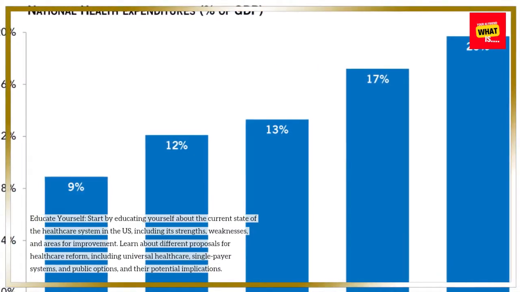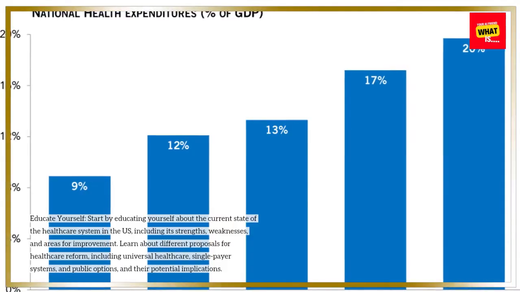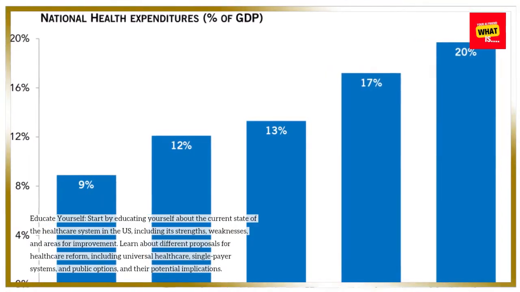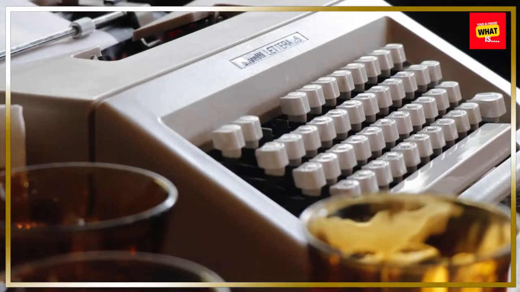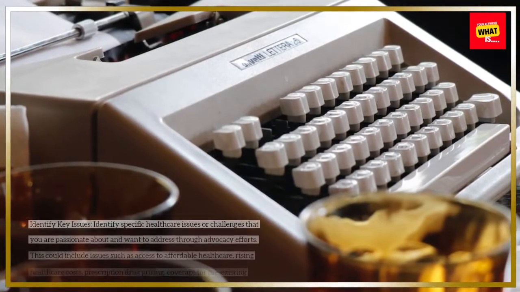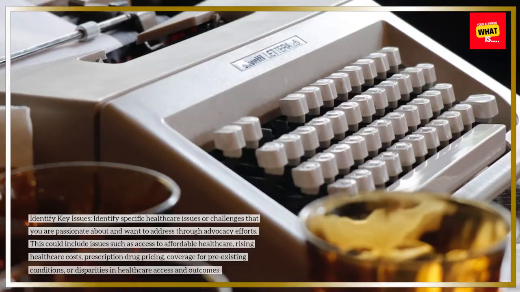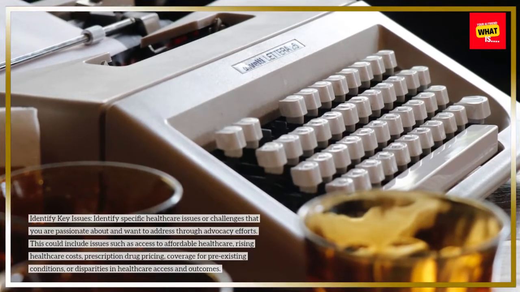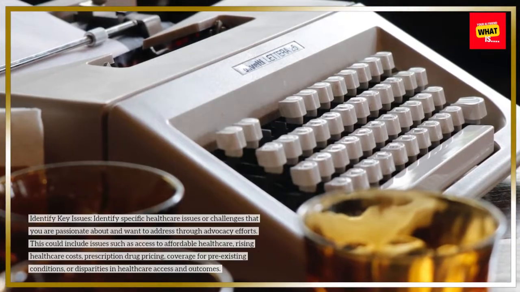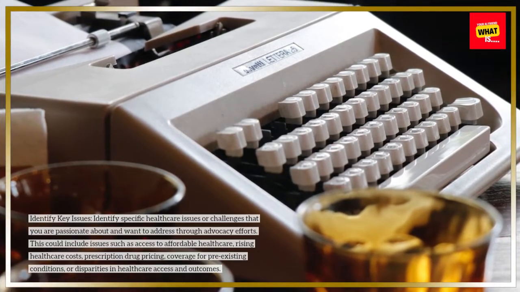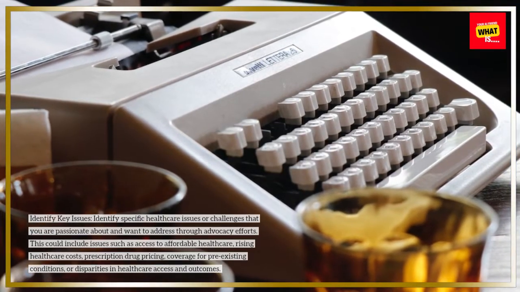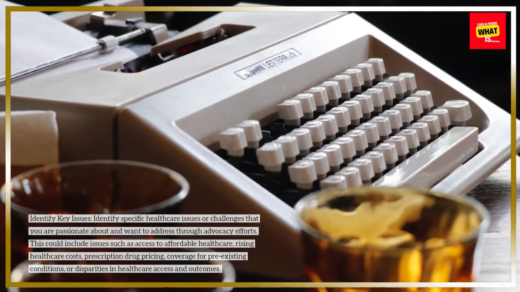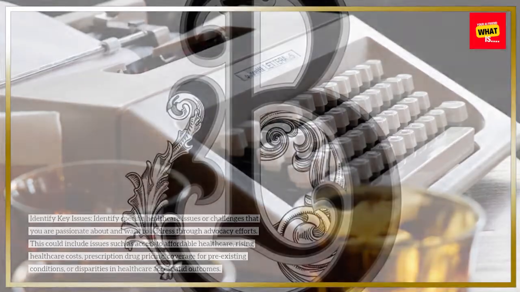Learn about different proposals for healthcare reform, including universal healthcare, single-payer systems, and public options, and their potential implications. Identify key issues. Identify specific healthcare issues or challenges that you are passionate about and want to address through advocacy efforts. This could include issues such as access to affordable healthcare, rising healthcare costs, prescription drug pricing, coverage for pre-existing conditions, or disparities in healthcare access and outcomes.